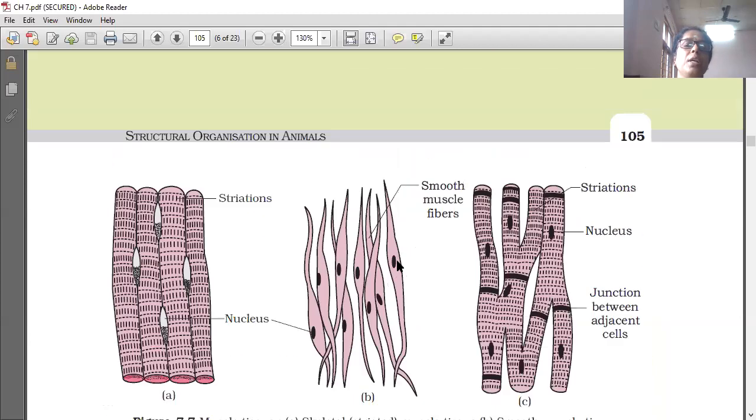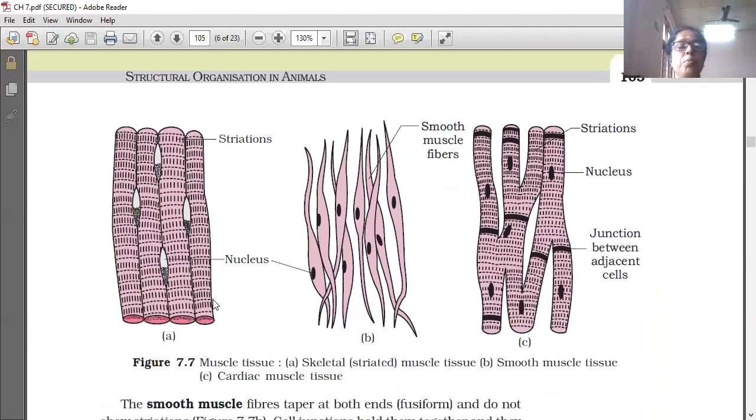So we are now learning about muscle tissue. There are three types of muscle tissue: skeletal muscle tissue, smooth muscle tissue, and the cardiac muscle tissue.